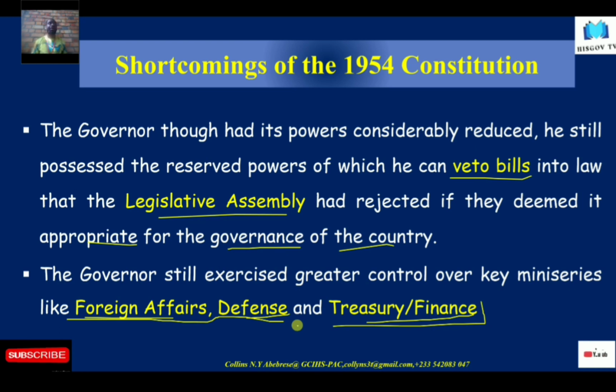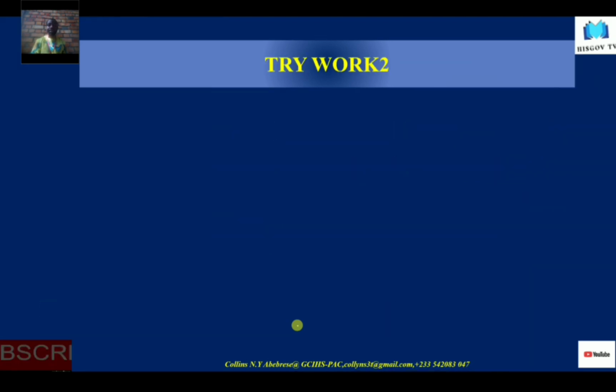Good. So I hope you have been educated. We have done the features of the Kwame Nkrumah Constitution. We've also looked at the strengths, and then we've also looked at the shortcomings of that Constitution.